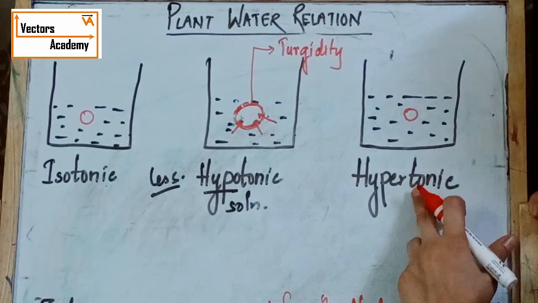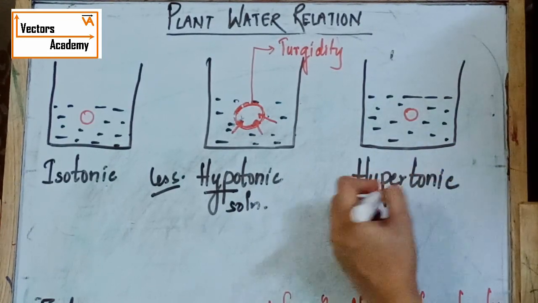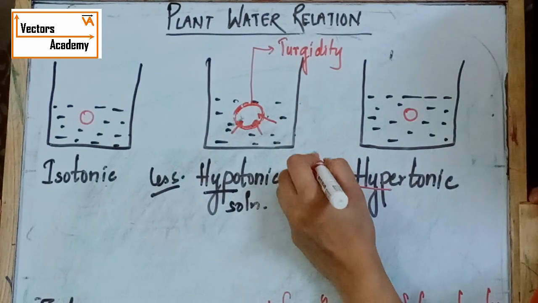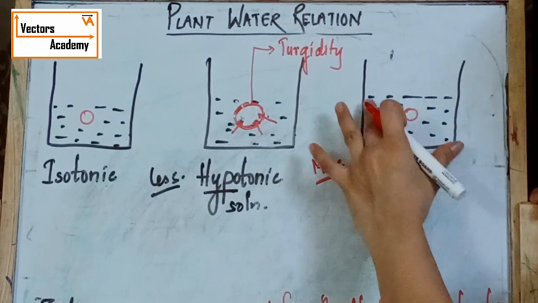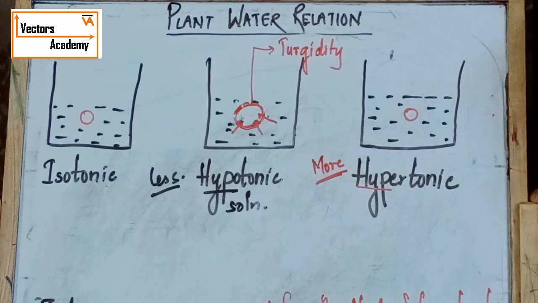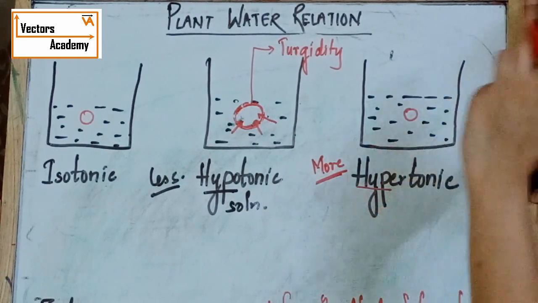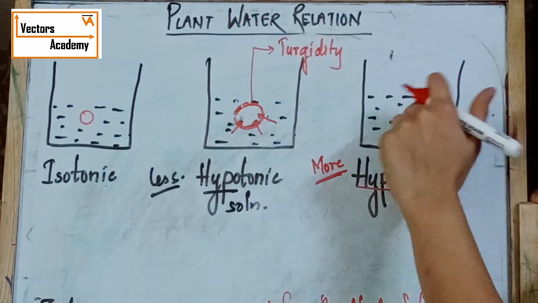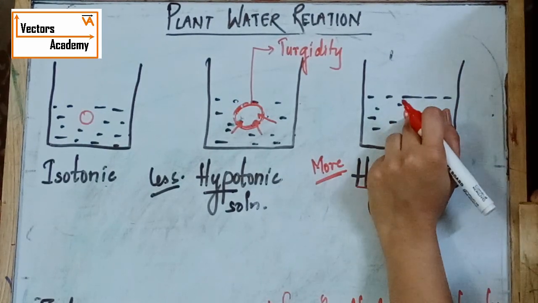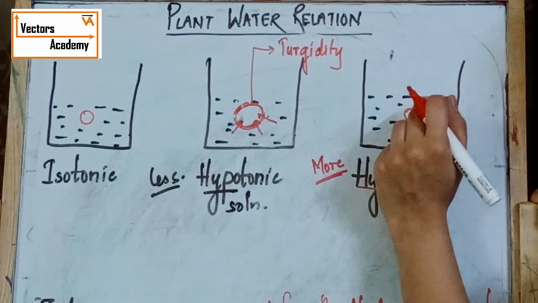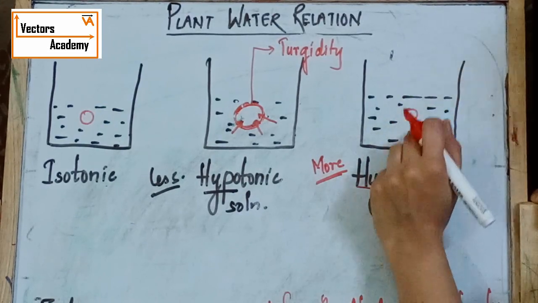Now the hypertonic solution. Hyper means more. It is a solution where the number of solute molecules is more as compared to the cell placed in that solution. So this cell has fewer solute molecules, whereas the solution has more.